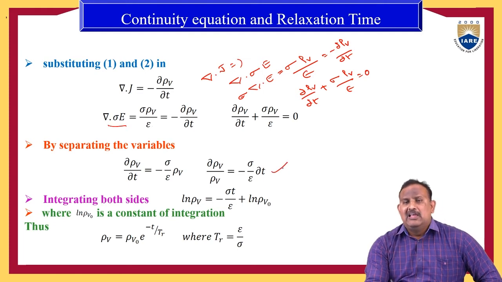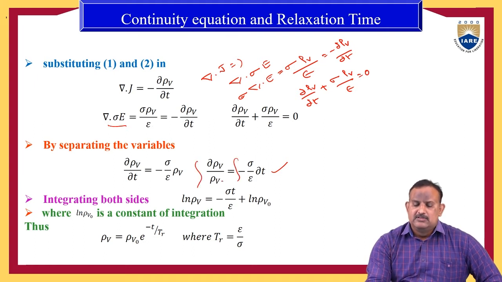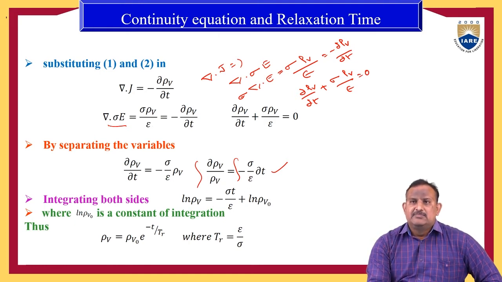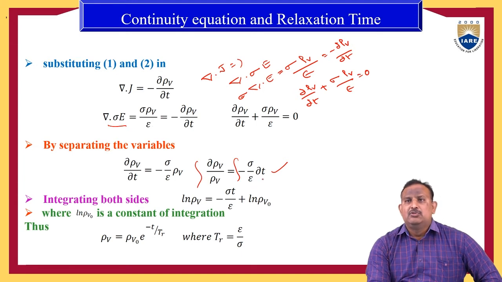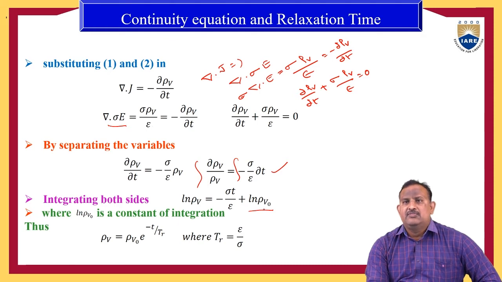Then if we integrate on both sides, we can write log ρv is equal to minus sigma by epsilon into t plus logarithm of ρv0, where ρv0 is a constant of integration.